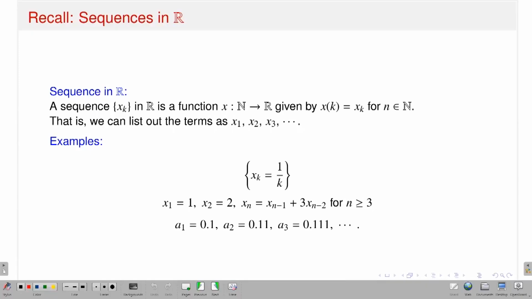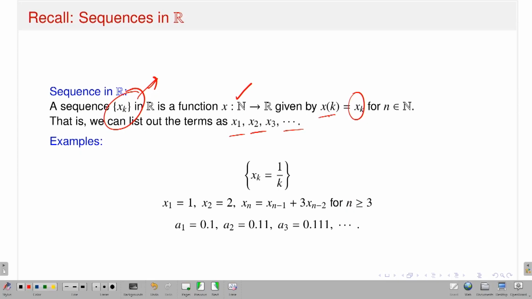So now I should start with the concept of sequences in Rn. Before that, let me just recall the definition of a sequence in R. A sequence xk in R, what is that? It is a function from the set of all natural numbers to the set of all real numbers. Since it is a function, the value of x at any natural number is nothing but x suffix k, which is the point in that sequence. So a sequence in R is a function from the set of natural numbers to R. I say that it is a real sequence, which I denote by xk, with elements x1, x2, x3, and so on and so forth.